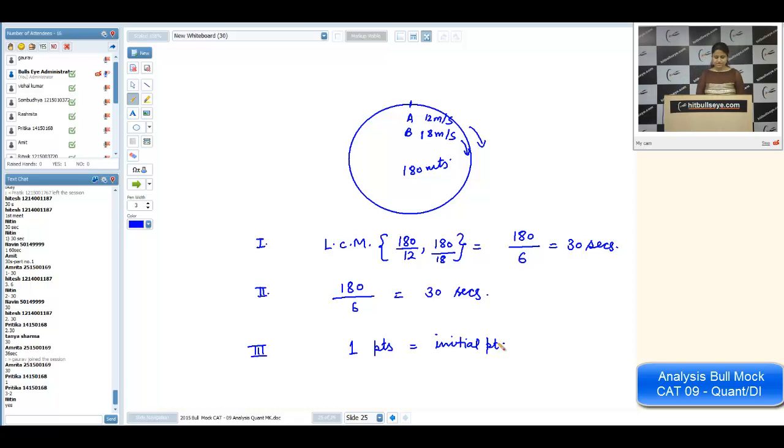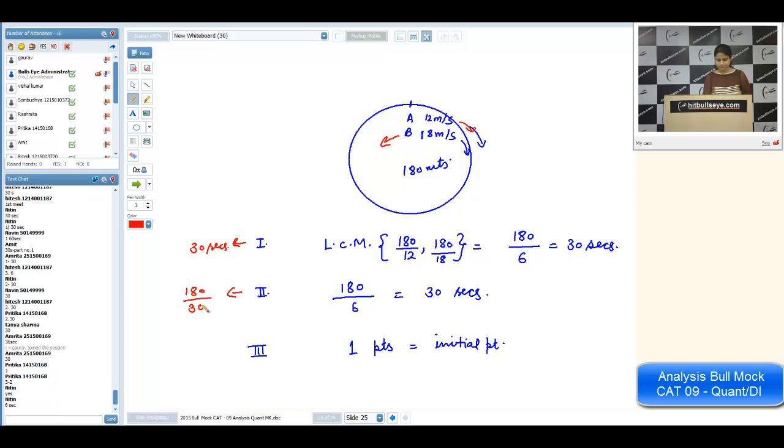Okay, now come to the case of opposite direction. If I take opposite direction, the first answer will always be the same, since the time taken by each to complete one round will be the same, independent of direction. But in case of the second, it will be 6 seconds. Very nice. Okay, now in case of the third part, what is the answer? What should be the answer?